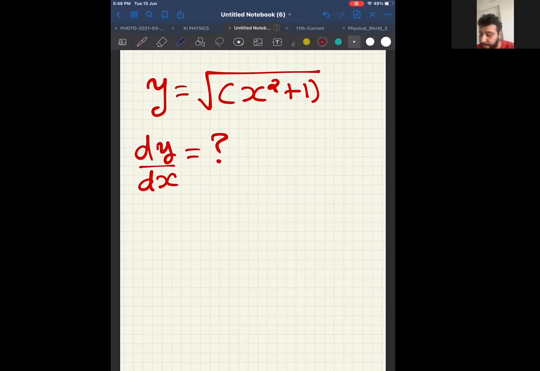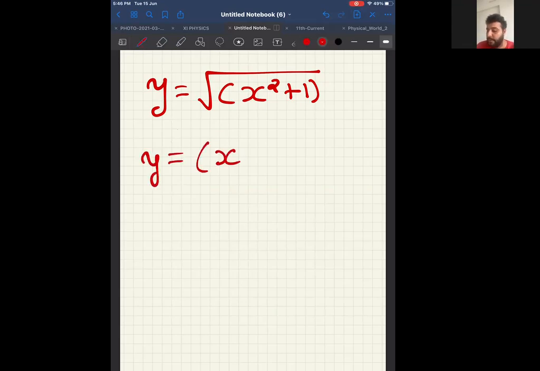Now, dy by dx, before that, I will take y equal to x square plus 1 whole power half. Correct? Can I take it like this? Yes.